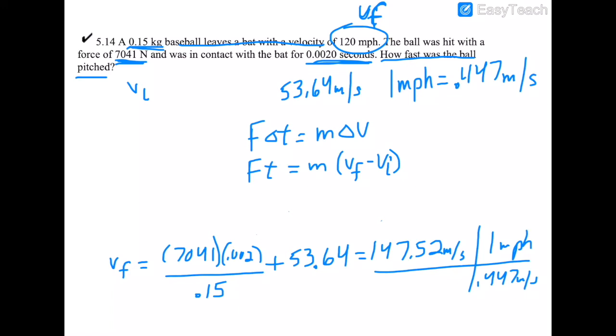Okay, so F times T divided by M will equal VF minus VI. We want to solve for the VI. So we're going to take the VI to the other side, add it over, and then we have VF minus FT over M. That's what we're going to do instead.